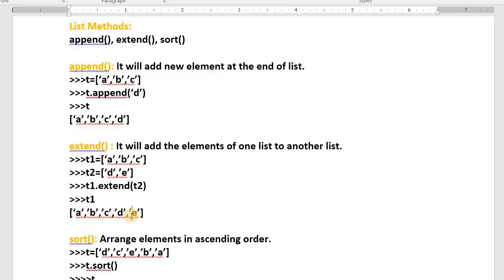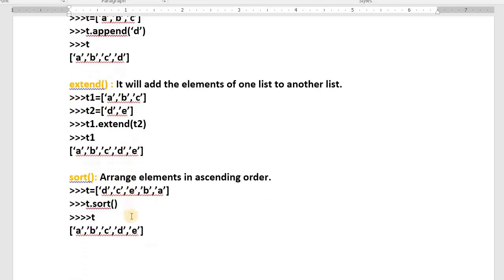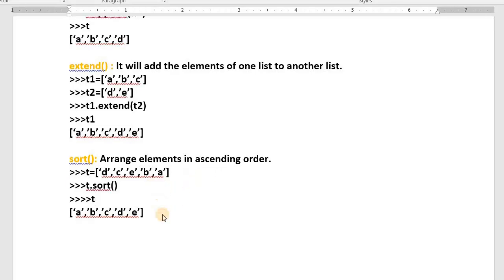Oh, very good. See, one more important method I am going to teach you. Very simple: sort. It will arrange the elements in ascending order. Oh my god, it helps us a lot. In C language, if you want to sort the values, you need the bubble sort technique, that technique, this technique. Not like that in Python. Everything is readymade. Just give the sort command, everything is going to sort. I hope you have understood.